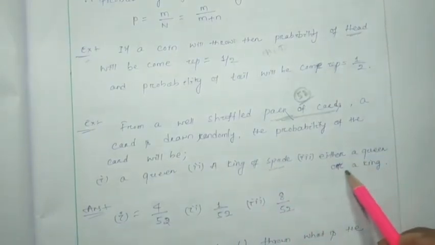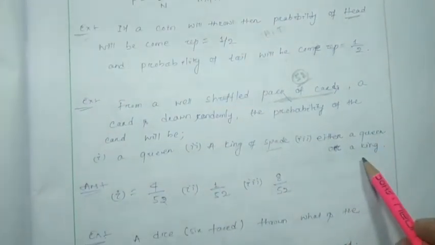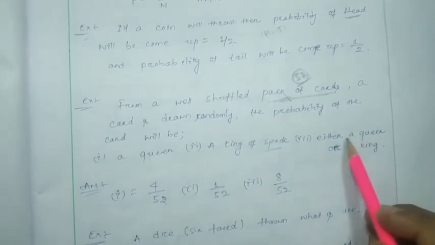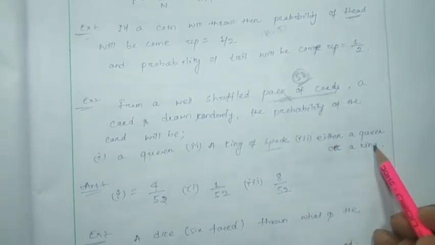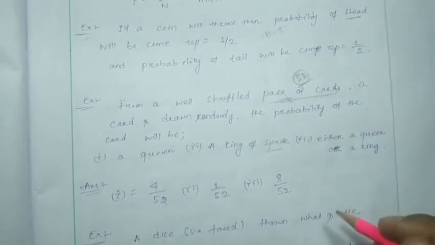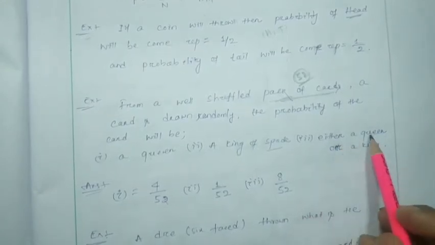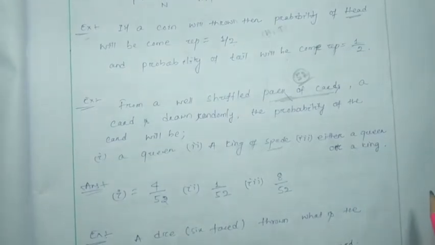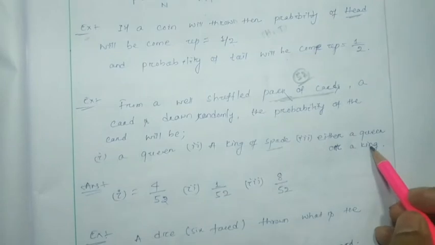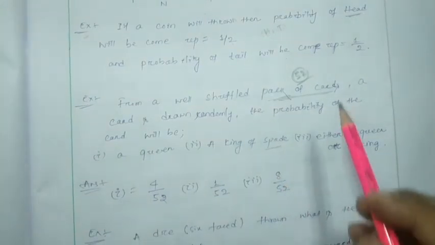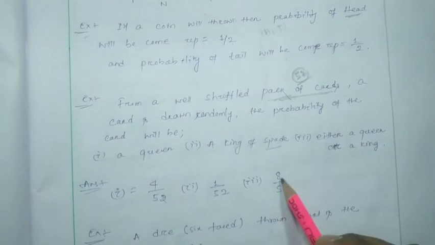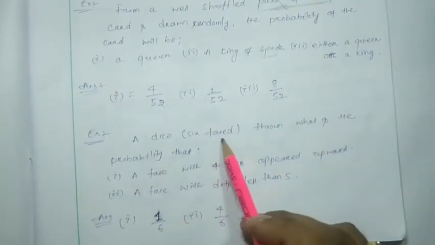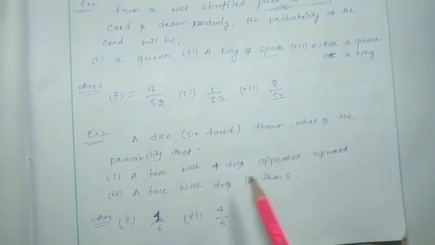So either a queen or a king. The total number of queens is 4, and the total number of kings is 4. So if I consider queen or king, either queen means 4 possible cases, and here also 4 are there for the king. So total 8, and the total number of cards is 52, so 8 by 52. Next, a dice having 6 faces is thrown; what is the probability that the face will show 4 dots?